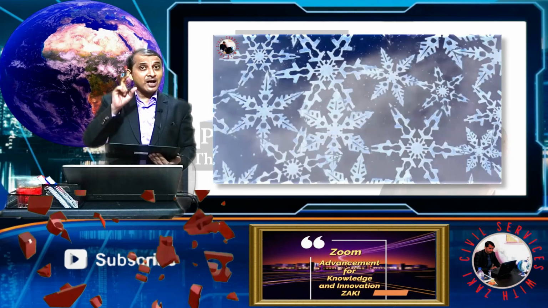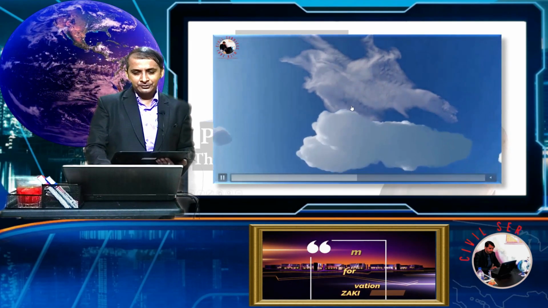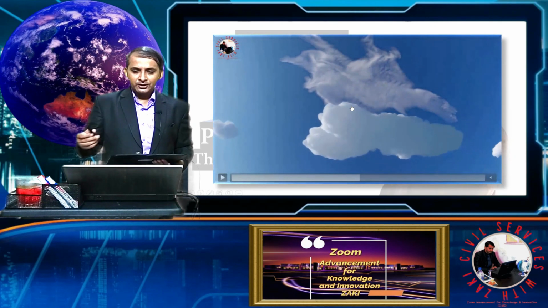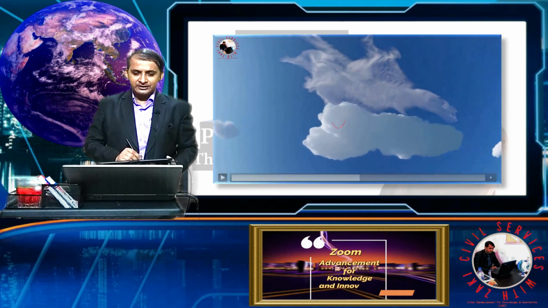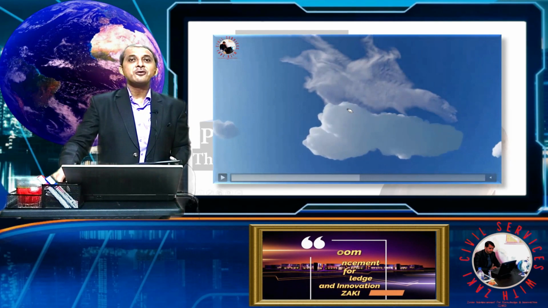If we examine the second cloud, it contains water droplets.